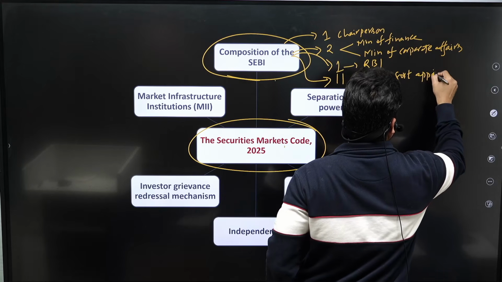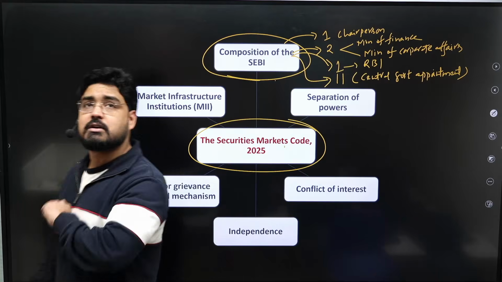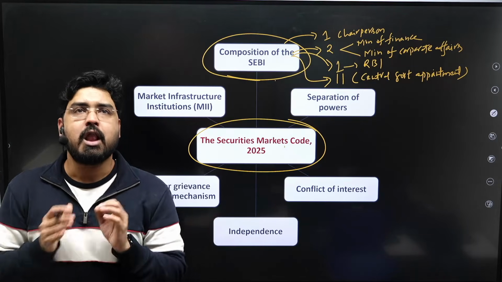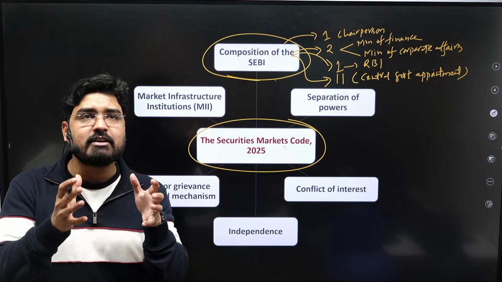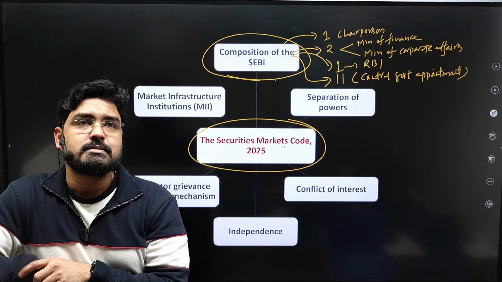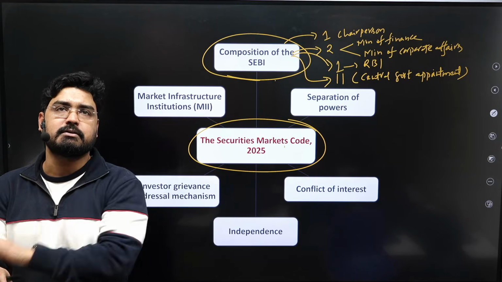appointments. 11 members are going to be appointed by the central government. Earlier this number used to be just 5. Okay. Now the composition of the SEBI has been expanded to 15. Earlier there were only 9 members, now it increased to 15 members.